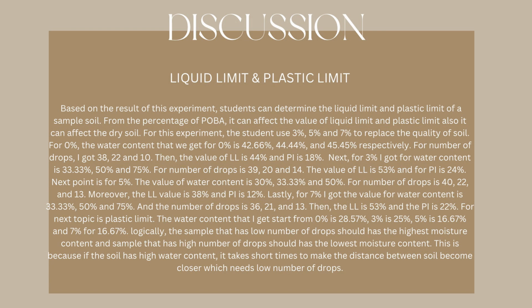Students can determine the liquid limit and plastic limit of a sample of soil. The percentage of Poba can affect the value of liquid limit and plastic limit. Also, it can affect the dry soil. For the experiment, they use 3%, 5% and 7% to replace the quantity of soil.